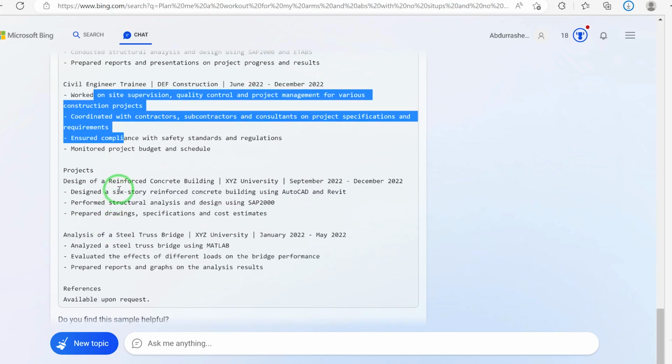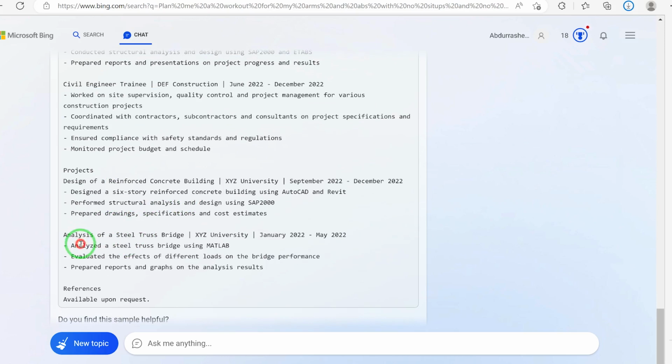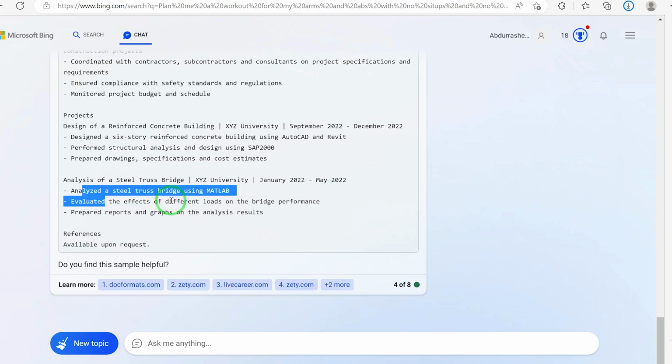And then you have other projects that you participated in, and you can give the details, and then you can customize this according to your own experience. Then you can have analysis of a steel bridge. This is what you have done, and then this is the timing, and then you got the details. So the references usually we put available upon request. So if you have them, you can always go ahead and put them.